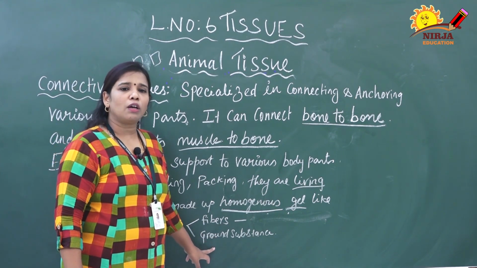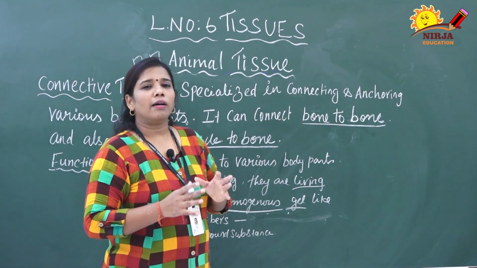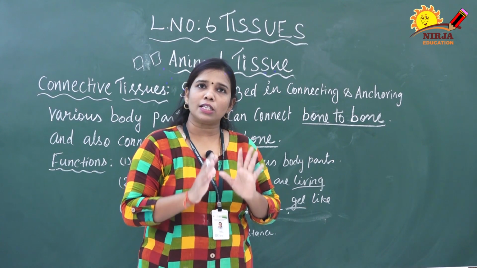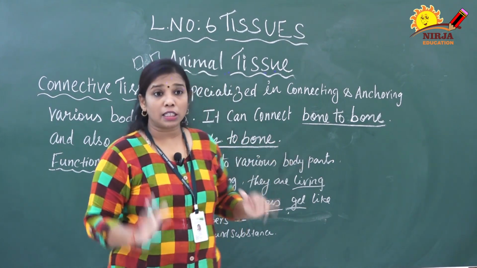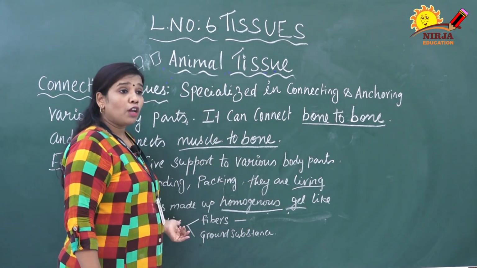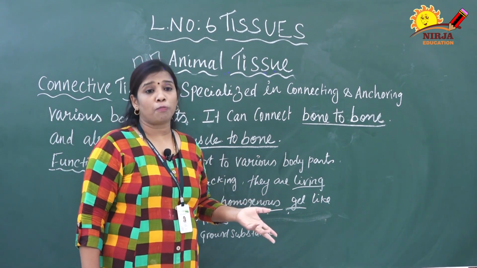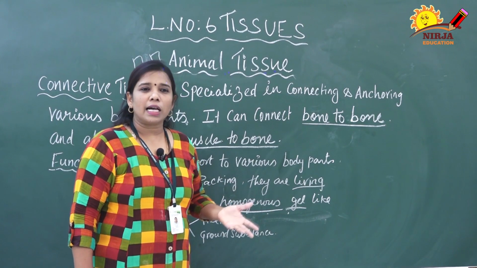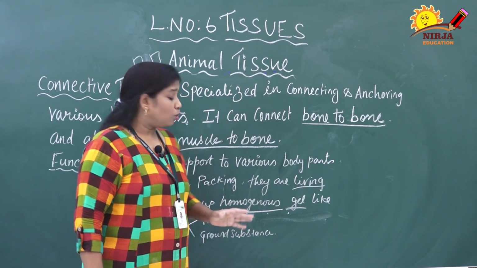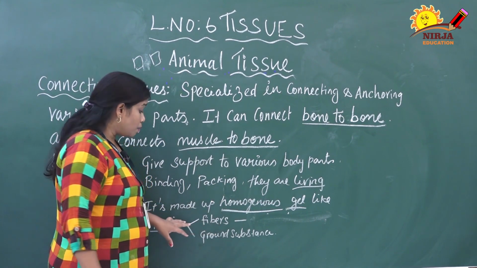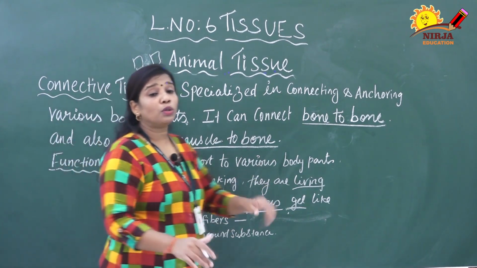What is meant by the ground substance? It means it is filled with a high amount of water content. At the same time, it gives the shape to the tissues, nothing else. But the fiber is very important to the matrix because it consists of different types of proteins like collagen, elastin and so on. So these types of proteins make up the fiber. So this matrix is very important to the connective tissue.